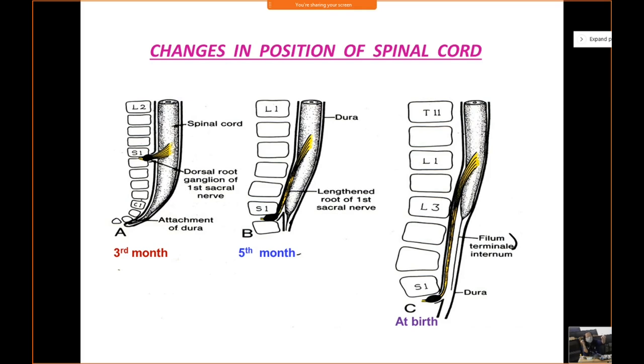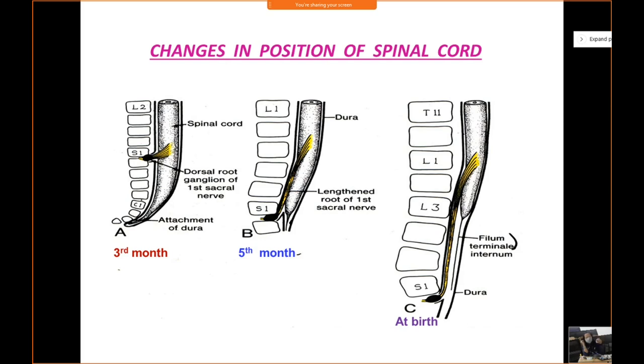Since the length of the vertebral column is the same as the length of the spinal cord, the S1 nerve goes horizontally, because the S1 vertebra lies just in front of it. But in B, the vertebral column is now longer than the spinal cord. So what happens to the first sacral nerve? Now it has to take a longer oblique direction in order to reach its corresponding vertebra, that is the S1 vertebra.